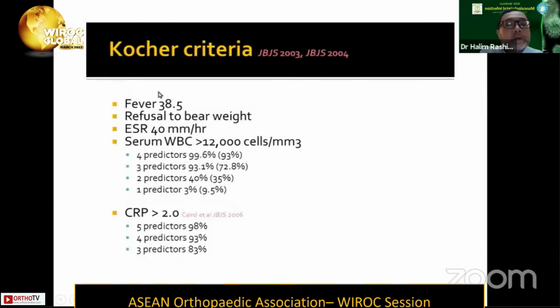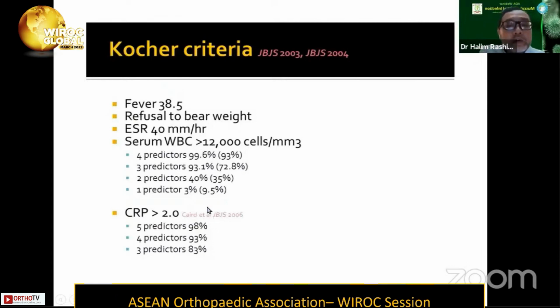Initially, Kocher gave us 4 criteria, which are mainly the temperature, the inability to bear weight, the ESR, as well as the total white blood cell count. And the prediction shows that each parameter will be given a point, and if we add all together, the likelihood of the patient to have a septic arthritis is very high.